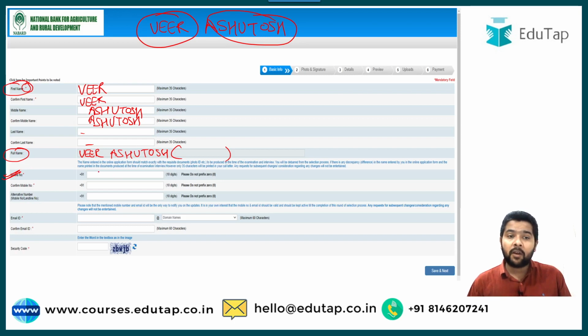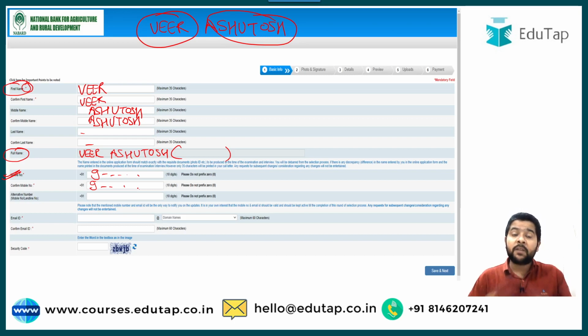So you will fill in your mobile number. Then you will confirm your mobile number. Whatever number you have given, you will write down or confirm that mobile number again. If there is any alternate mobile number, you can type it, but it is not mandatory. Only one number is required. It's totally your choice. If you want to provide an alternate number, it's totally up to you.